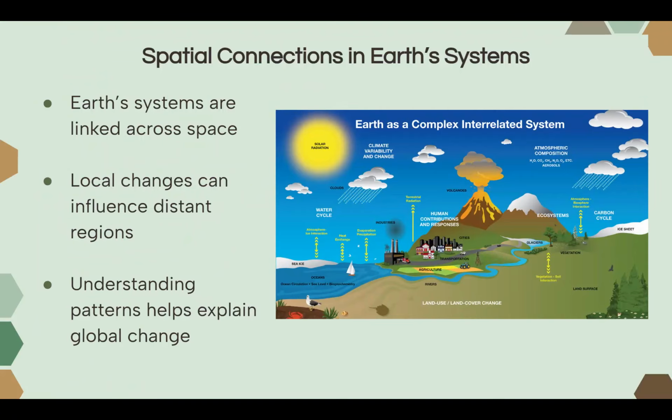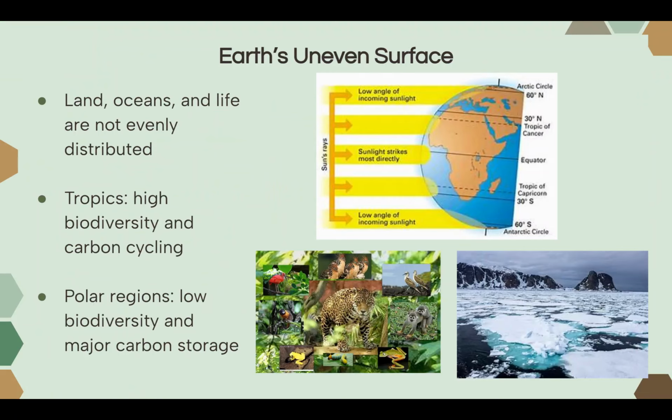So let's get started. Earth systems are actually linked across distant spaces. Earth systems are linked globally, and local changes that happen in Earth systems can actually influence much more distant regions. Understanding these patterns helps us explain global change. Earth's surface is actually very uneven. Land, oceans, and life are not evenly distributed.